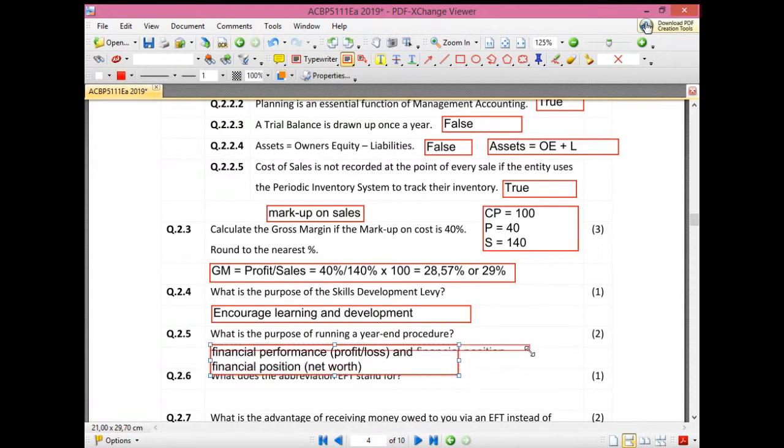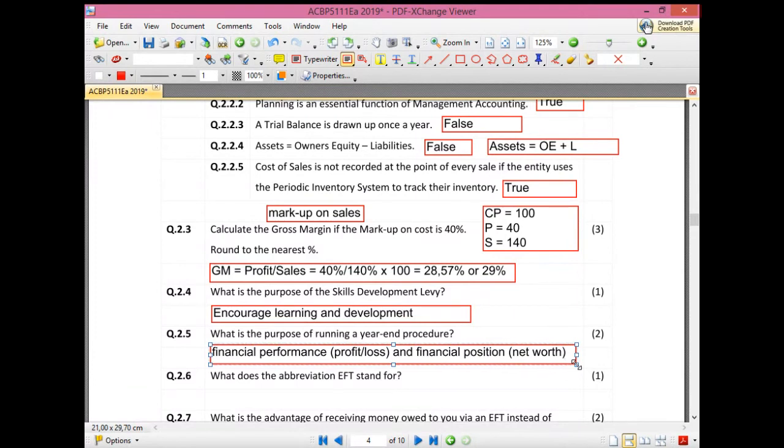If you wrote financial performance and financial position, that is what they were looking for. But if you also wrote that it is to calculate the profit or loss for the financial period and the net worth of the business, I would have given it to you as well.